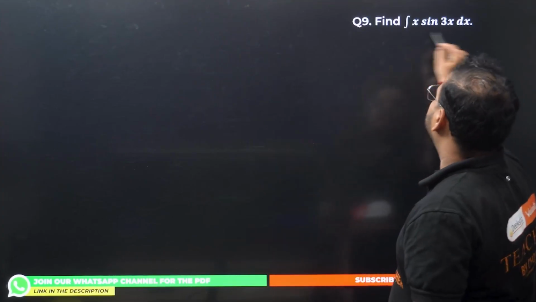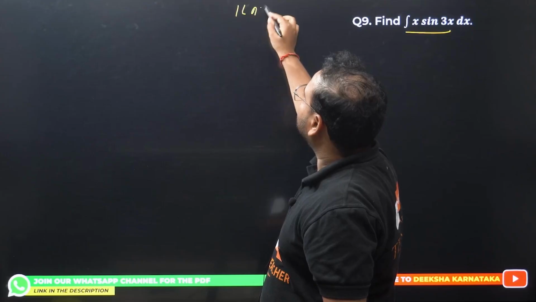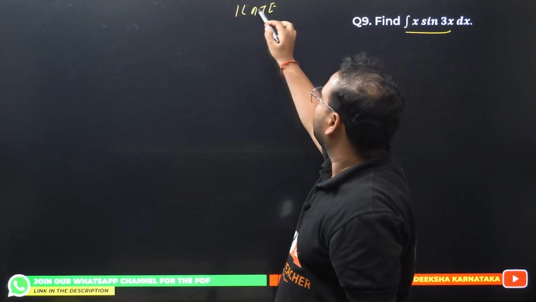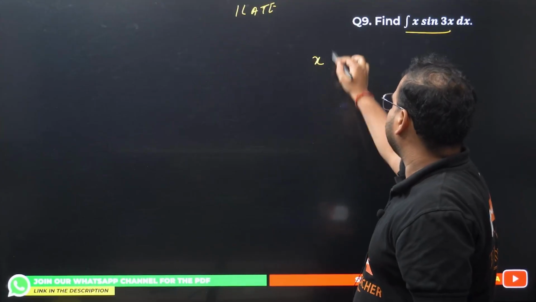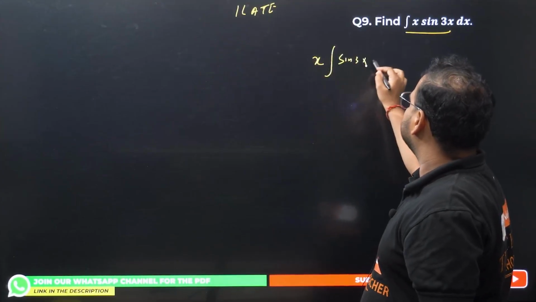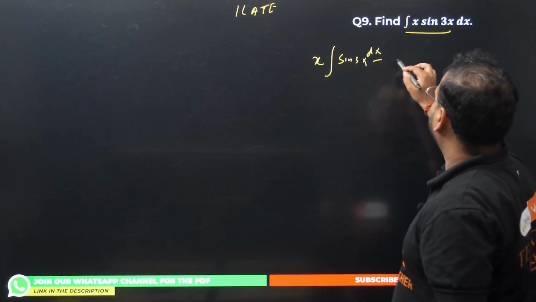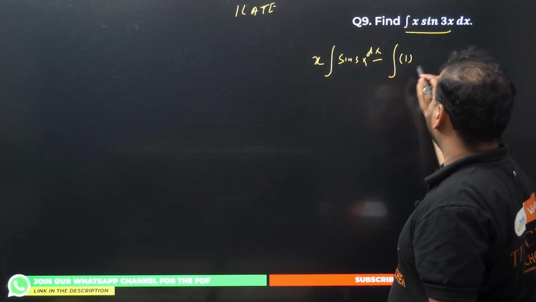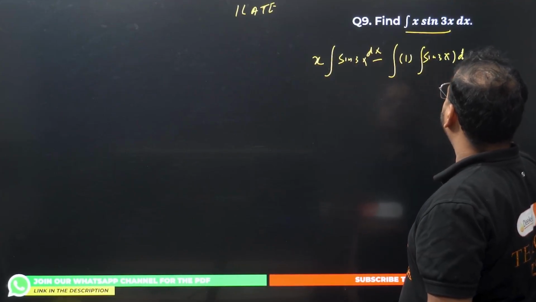Now next question, x sin 3x. Same thing, ILATE. Algebra has preference over here. Please check, A is before T. So you're going to keep x as it is and integrate sin 3x. Minus sign will come. We have a dx, of course. And we'll have minus sign, differentiate x, you'll get 1. Derivative of x is 1. Integrate sin 3x with dx.